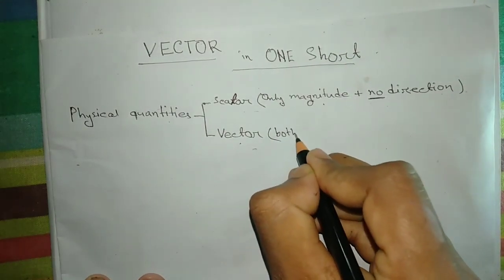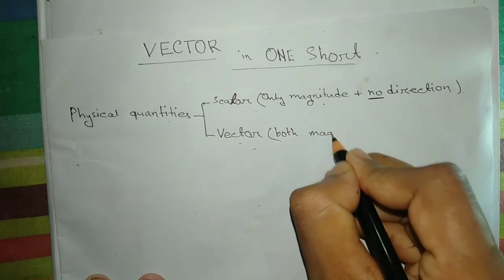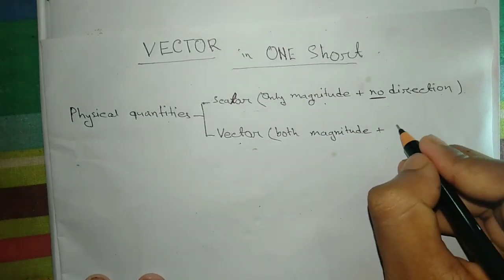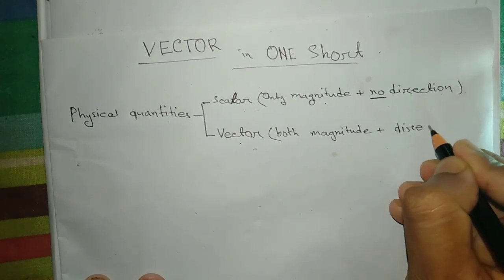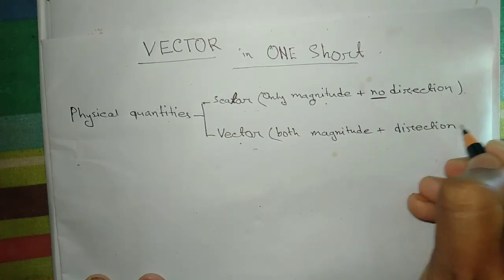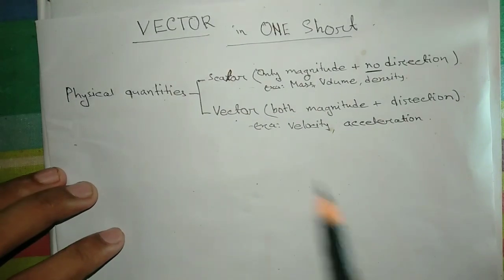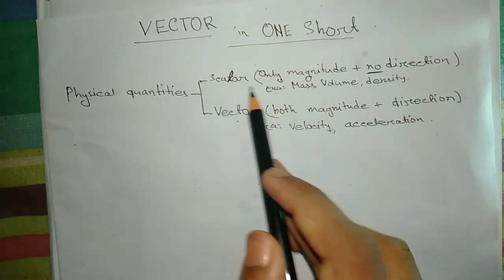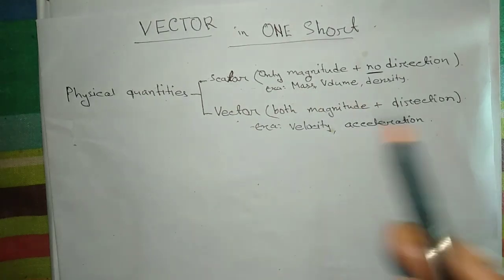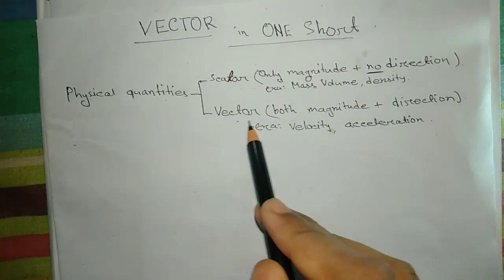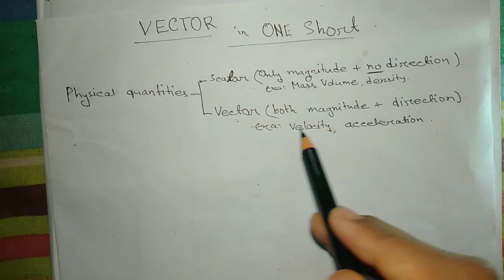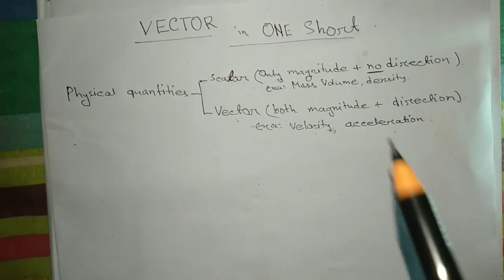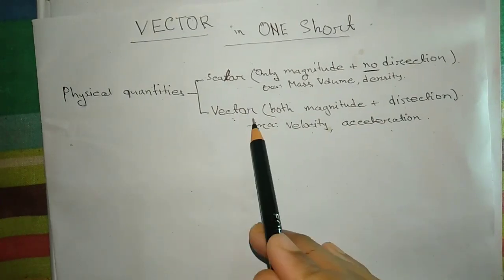In a vector, both magnitude plus direction are needed. Examples of scalar quantities: mass, volume, density. Examples of vector quantities: velocity, acceleration. Now we will study only this vector part.